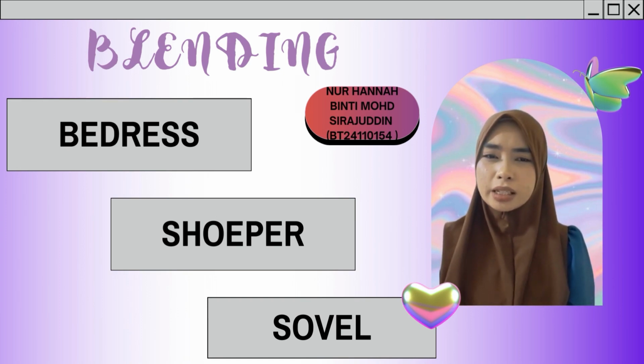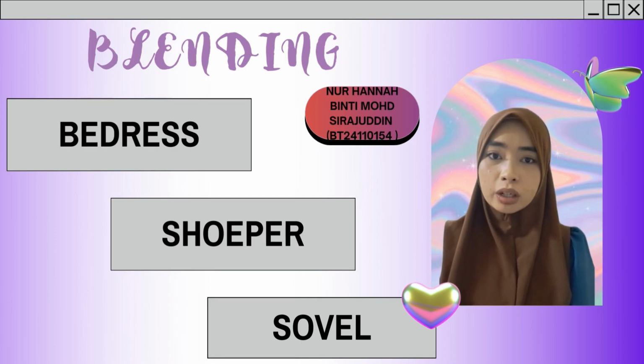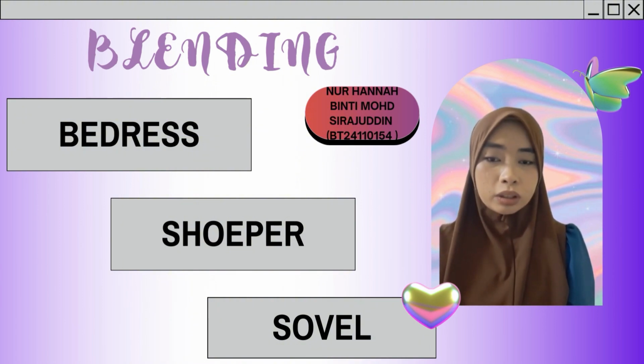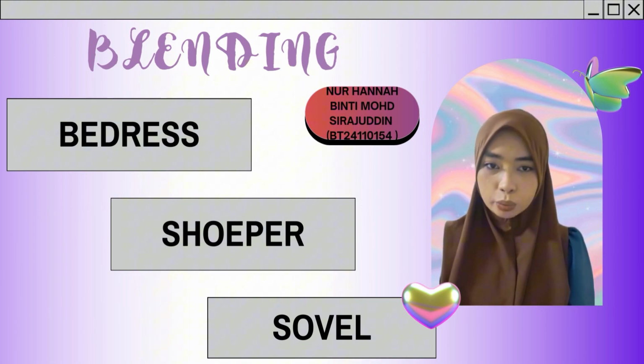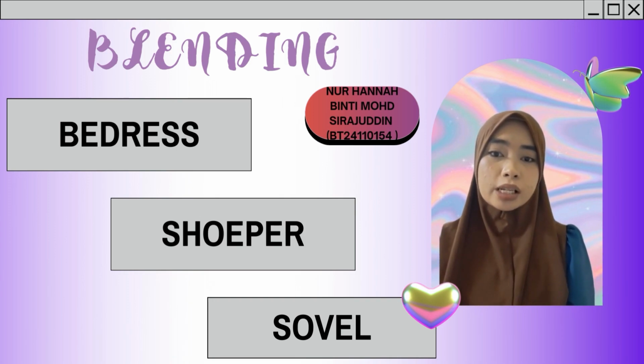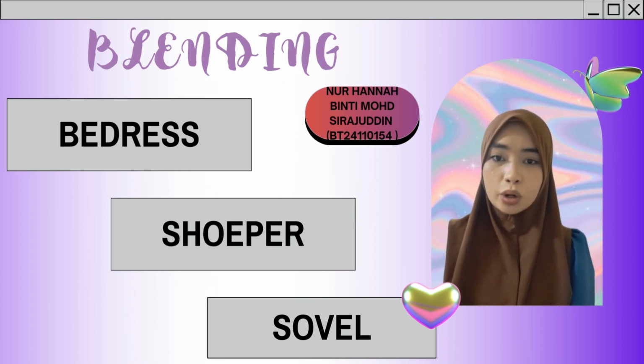It can be considered as a new type of footwear that combines the characteristics of a shoe and slipper. And the last one is sovel. It is a modern application where we can read novels while listening to songs or instrumental music. This new term integrates elements of both original words.